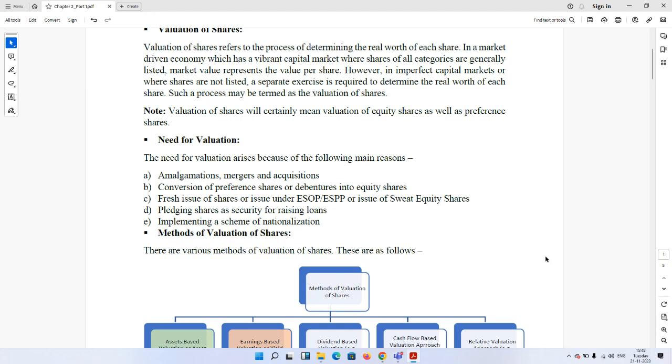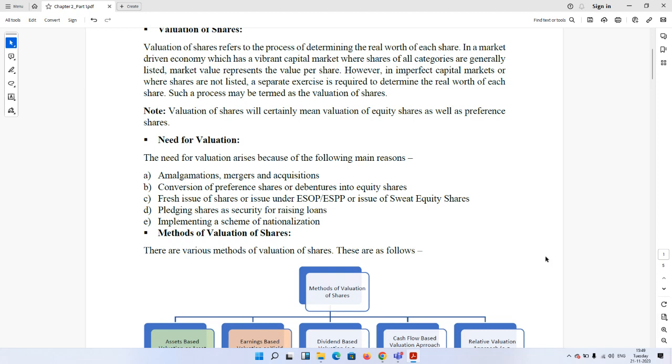Similarly, in case of amalgamation or merger, where two companies merge into a new company, determining this net worth is equally important because discharge of purchase consideration is based on this only. Now comes the question, what are the other purposes for which this valuation will be required? There are obviously other reasons for which valuation is required, and some of the other reasons I have mentioned here in detail.